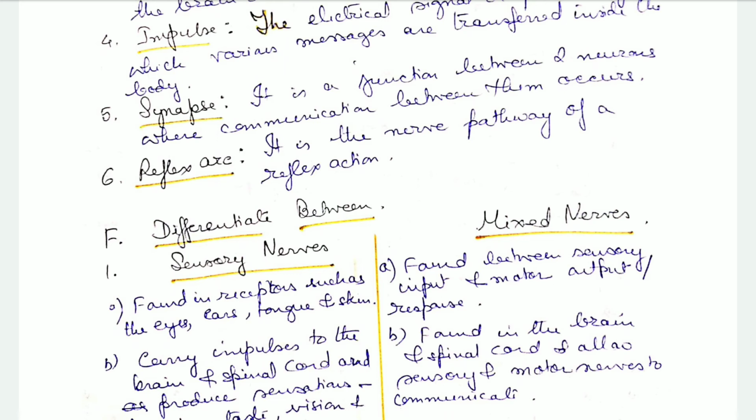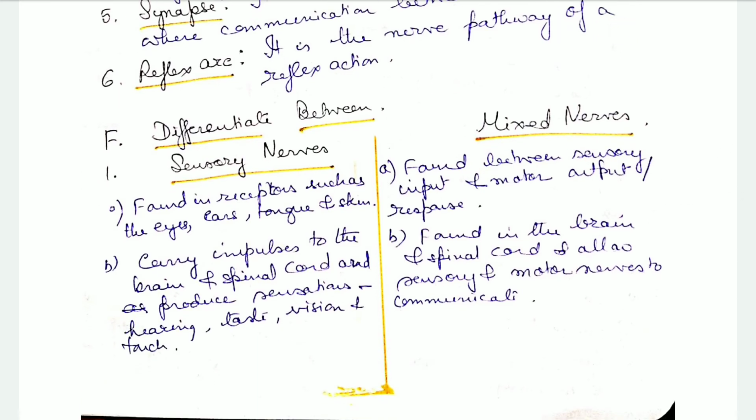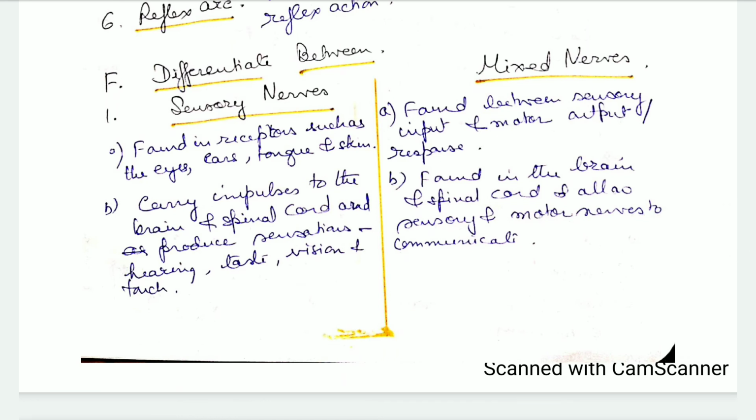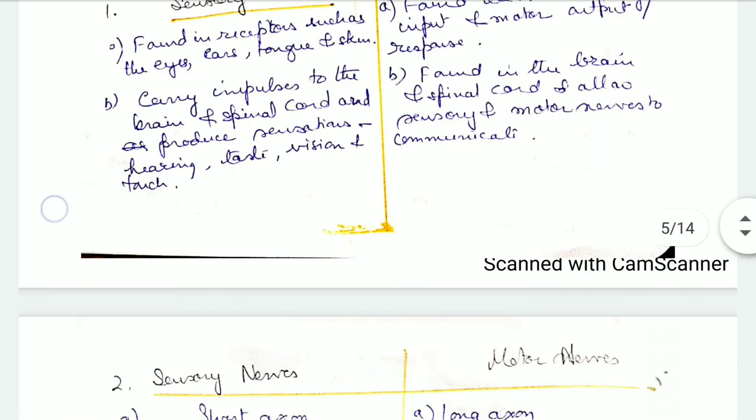Next we come to the differentiation. First is sensory nerves and mixed nerves. Sensory nerves are found in the receptors such as eyes, ears, tongue and skin. Mixed nerves are found between the sensory input and the motor output or response. Sensory nerves carry impulses to the brain or the spinal cord and produce sensations like hearing, taste, vision or touch. Mixed nerves are found in the brain or the spinal cord and allow sensory or motor nerves to communicate.